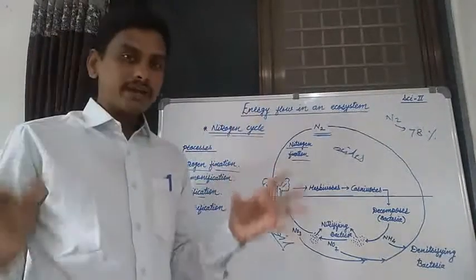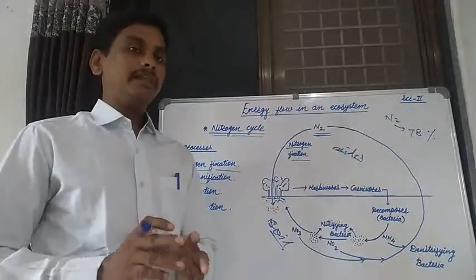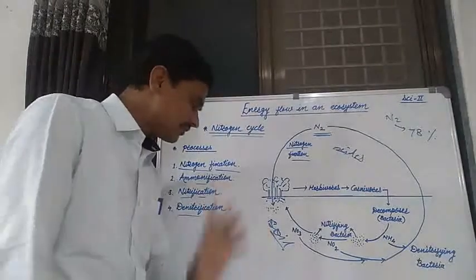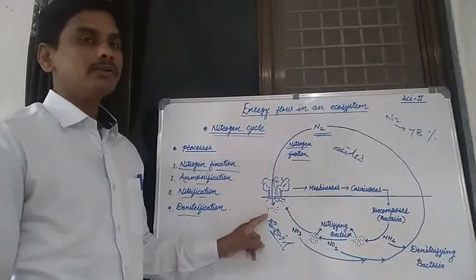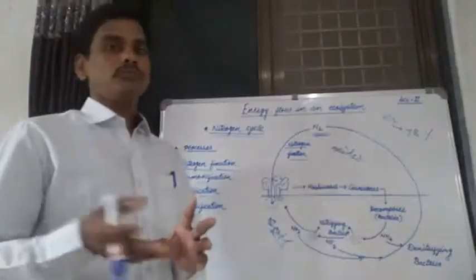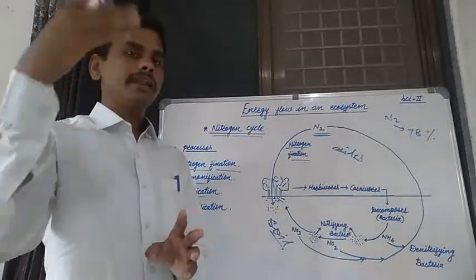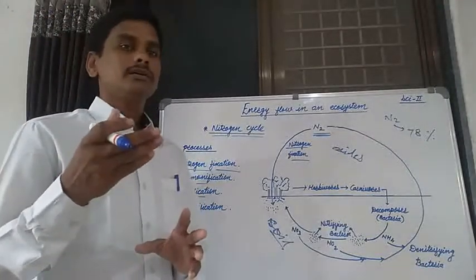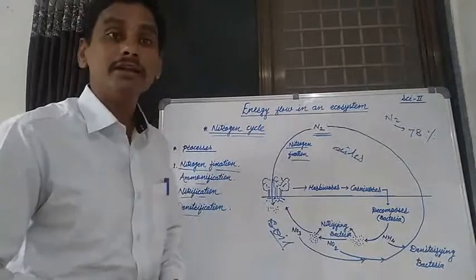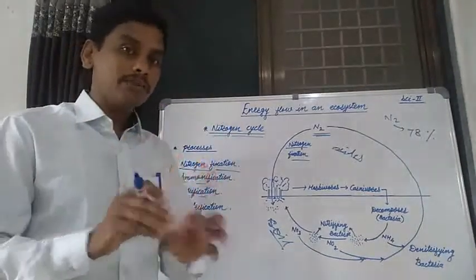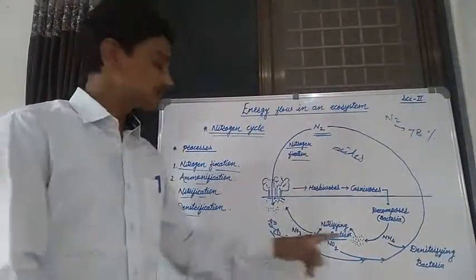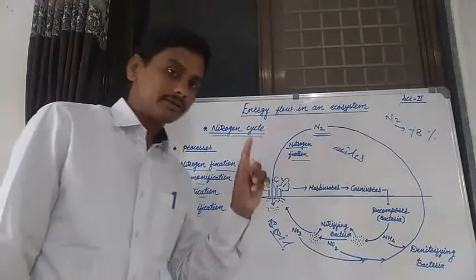There are various types of bacteria present in the soil, and by these bacteria this nitrogen is again converted into various compounds. For example, NO2, NO3, NH4, ammonia, nitrite, nitrate. These are known as various types of fertilizers of the plant, and these fertilizers are formed by various types of bacteria, those bacteria which are freely present in the soil.